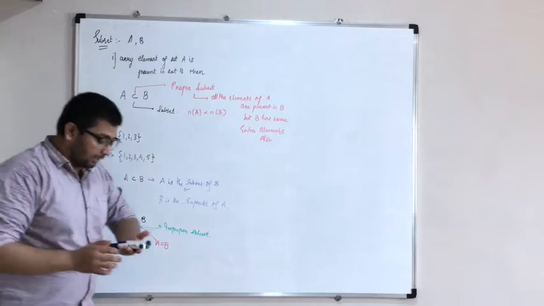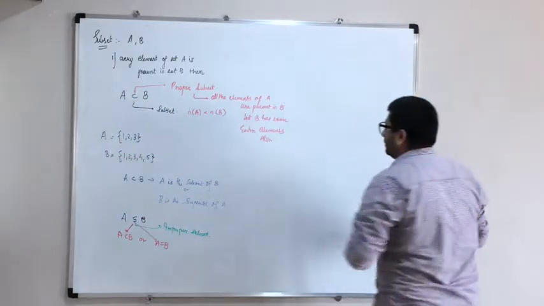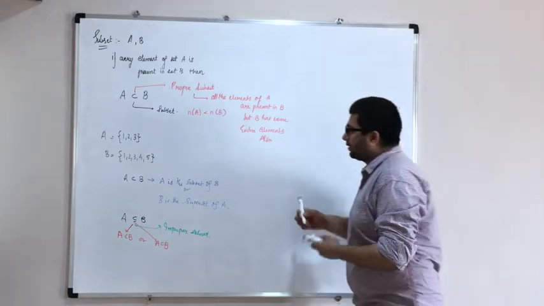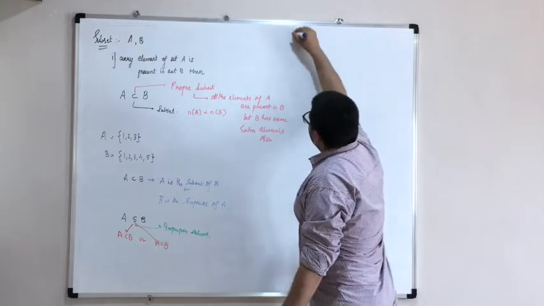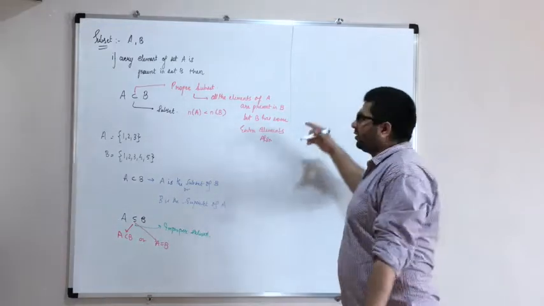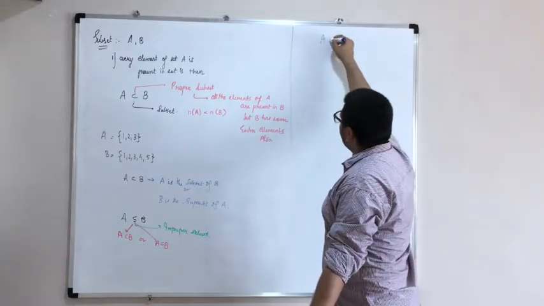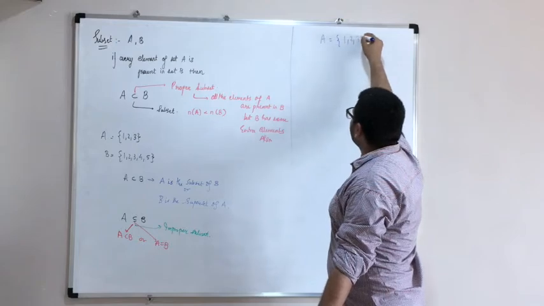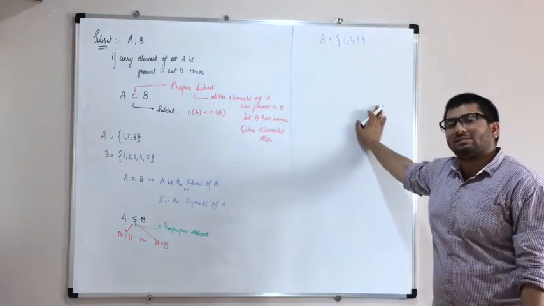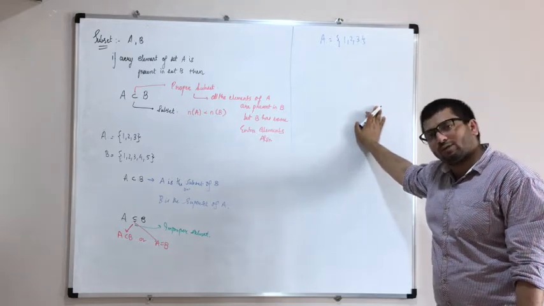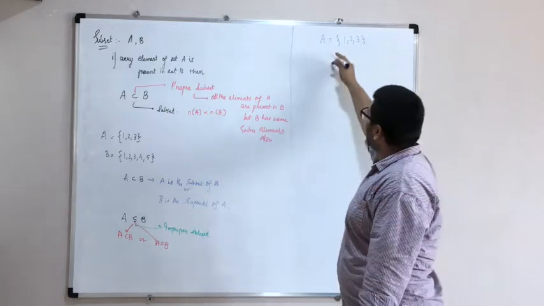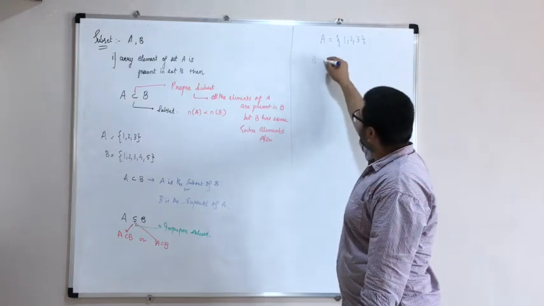That is the number of subsets. You can pause the video and note this down. I'll continue to the next part. Let's say A is 1, 2, 3. Now, how many subsets can you think of in this? If I talk about the number of subsets it can have, first is